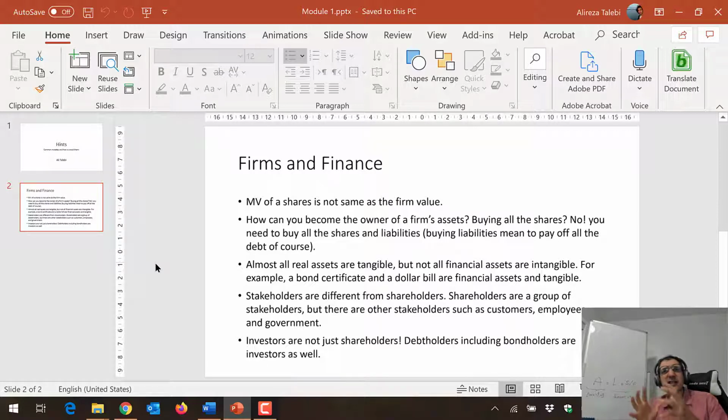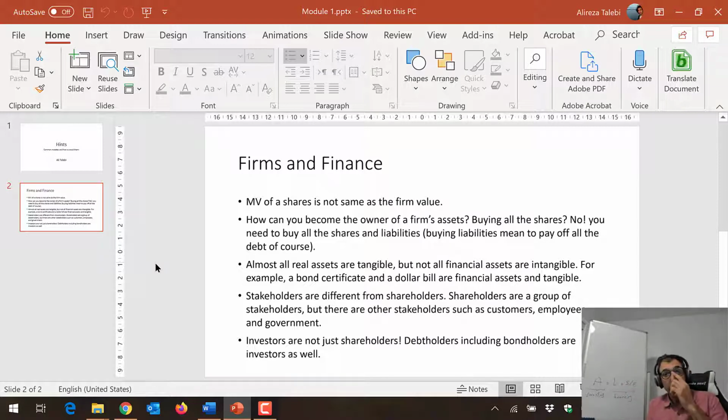In most finance and investment courses, we are dealing with real and financial assets. Tangible and intangible is mainly discussed in accounting. So maybe we'll come back to that in more detail later, but the major focus will be on real and financial assets.